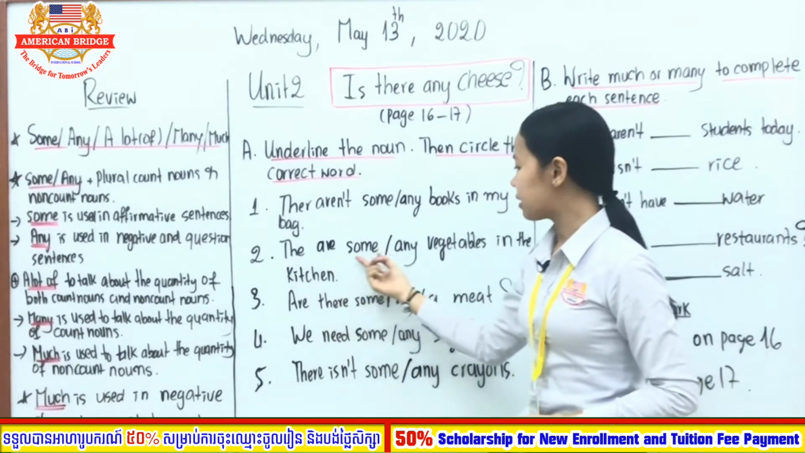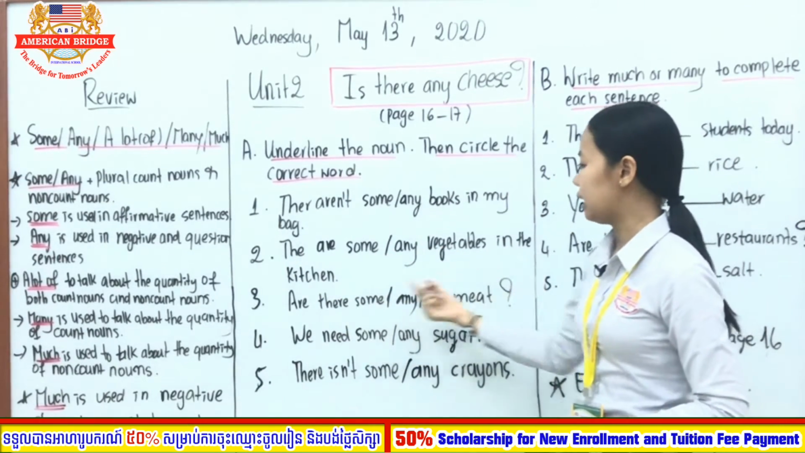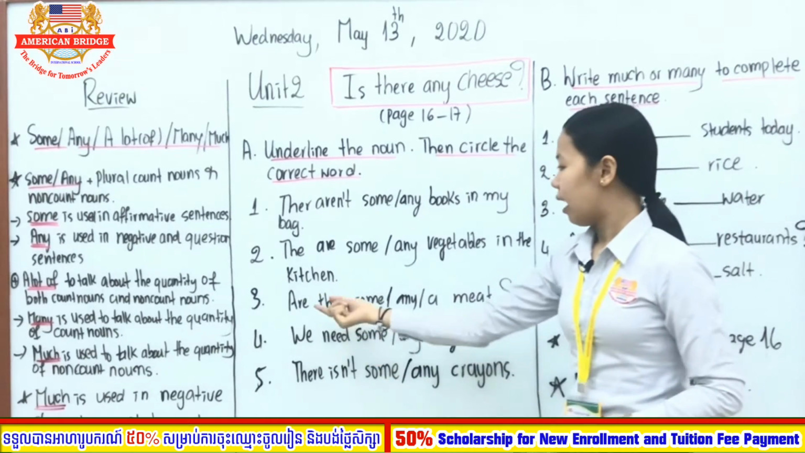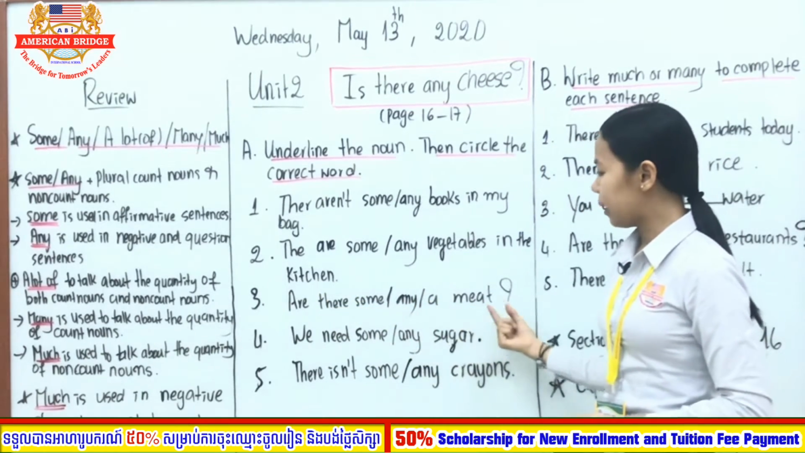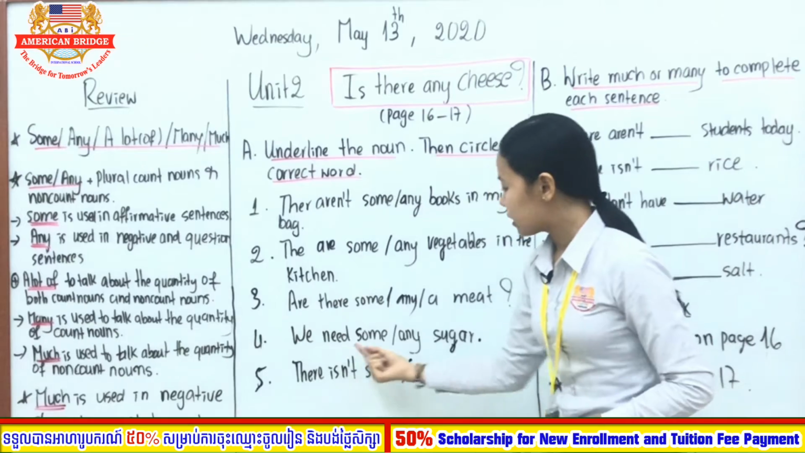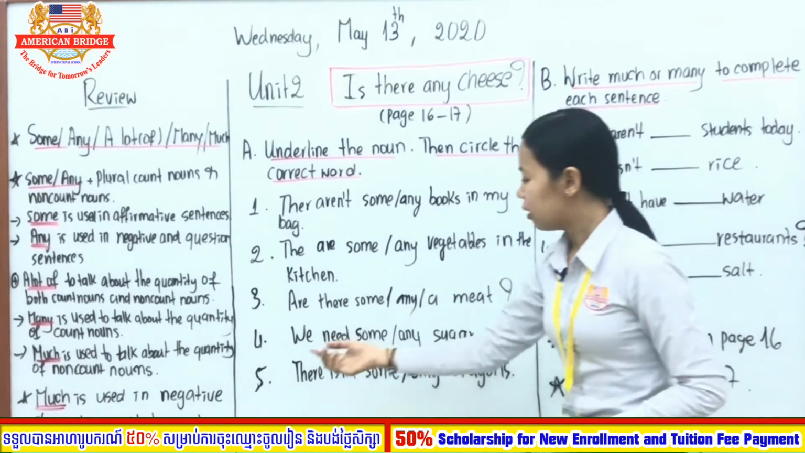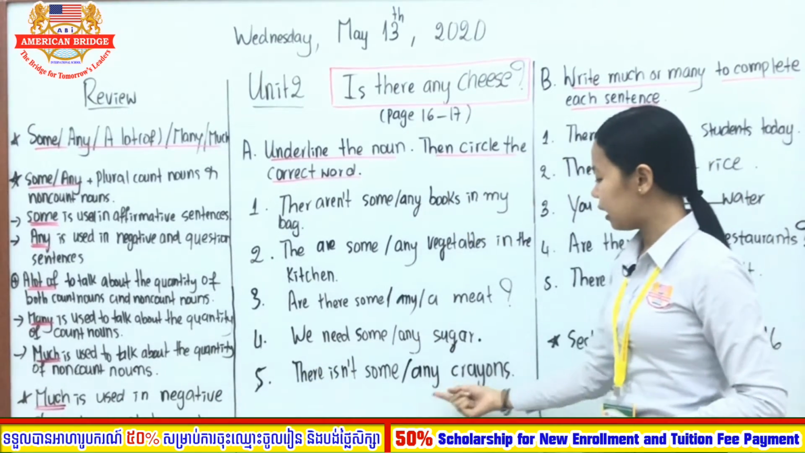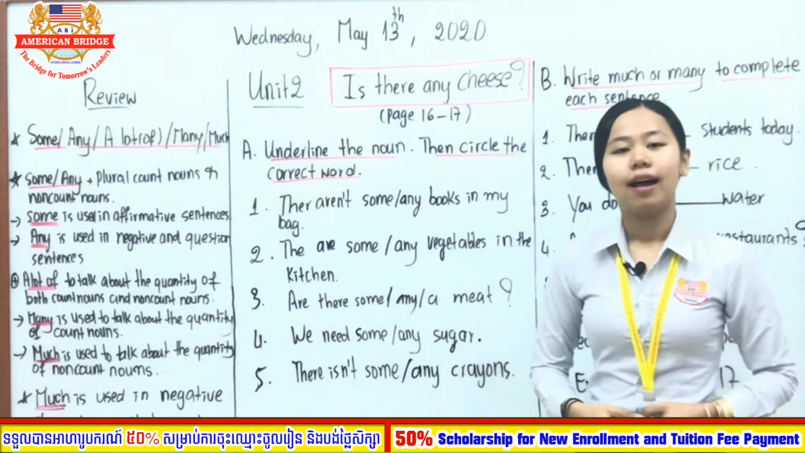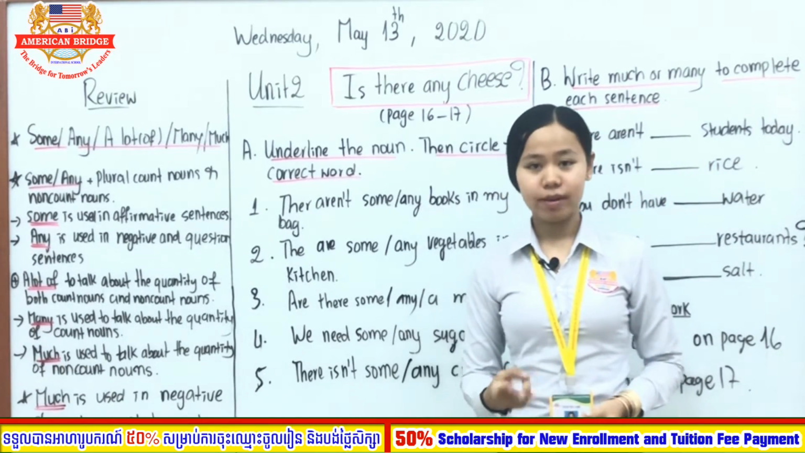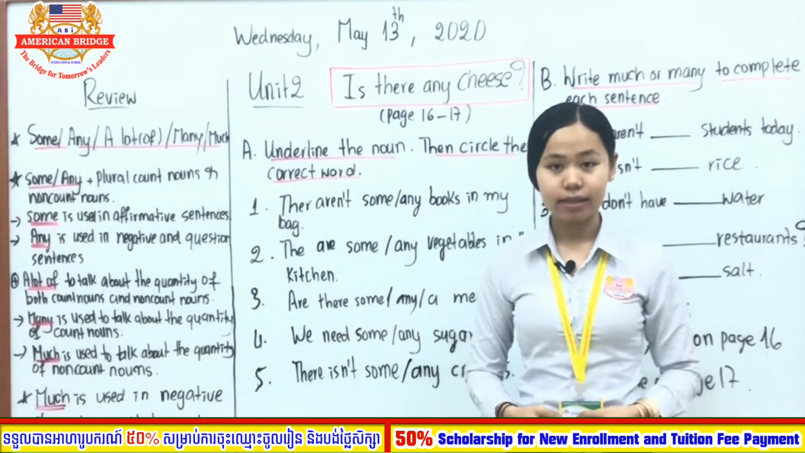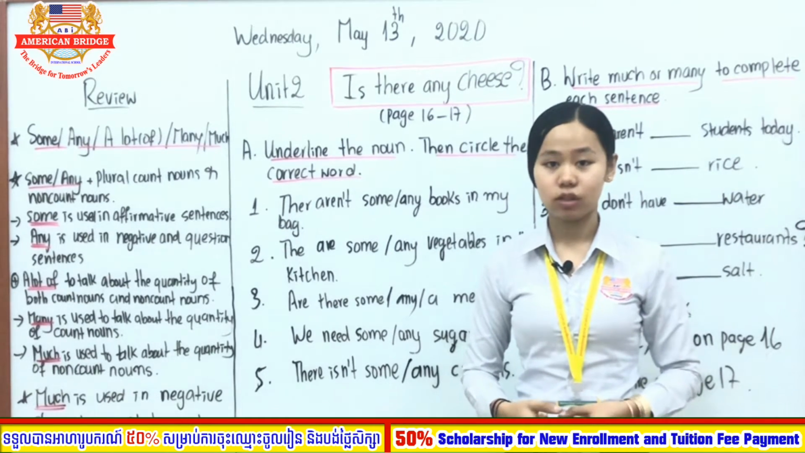Number 2, there are some, any vegetables in the kitchen. Are there some or any meat? We need some, any sugar. And there isn't some, any crayons. Alright, so now teacher gives you 3 minutes to complete this exercise, and then we will check the answer all together.